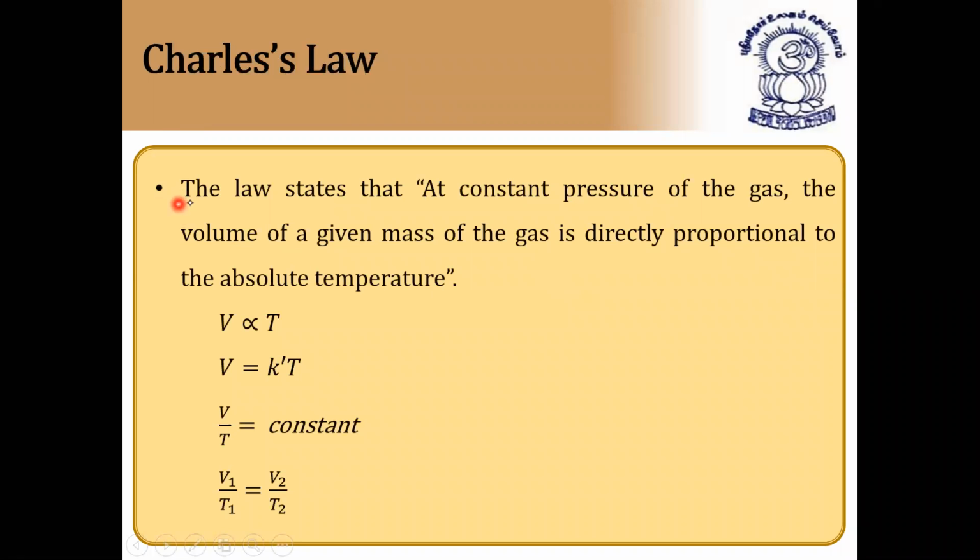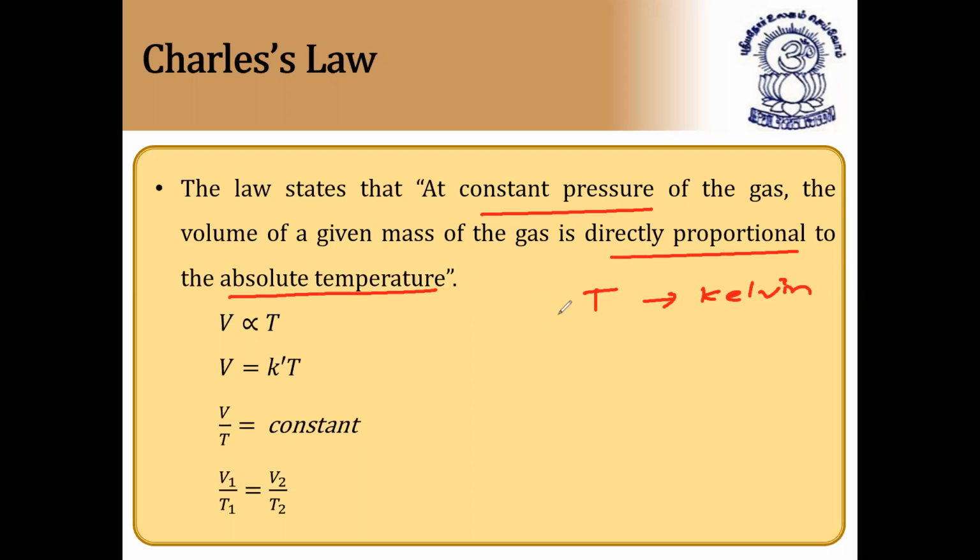Next, Charles' law. This law states that at constant pressure, very important, so we are going to find a relation at constant pressure in the graphs. At constant pressure of the gas, the volume of a given mass of a gas is directly proportional to its absolute temperature. Always absolute temperature means it is measured in kelvins, not in degrees C. So even if they are given in degrees C, we have to change the temperature into kelvins.